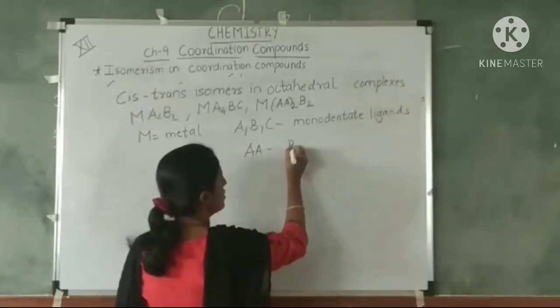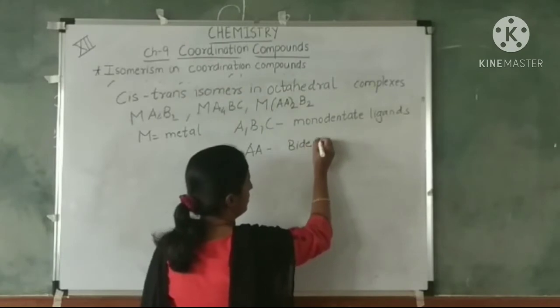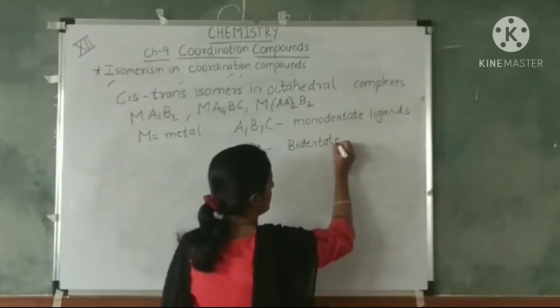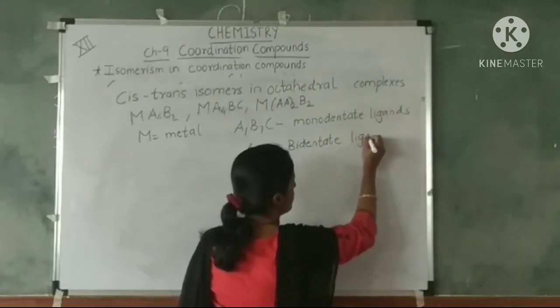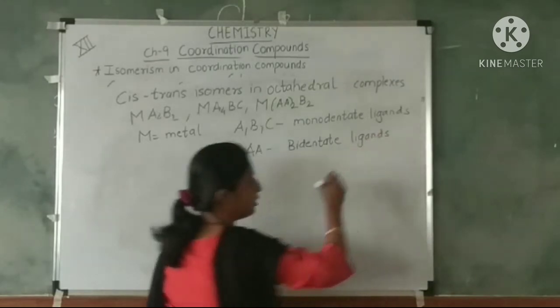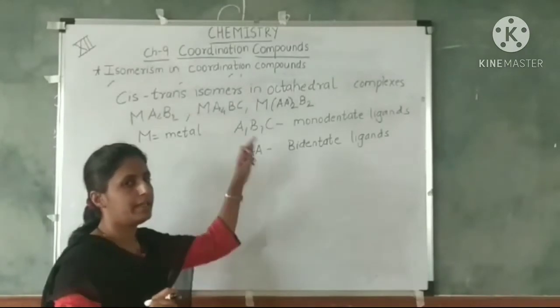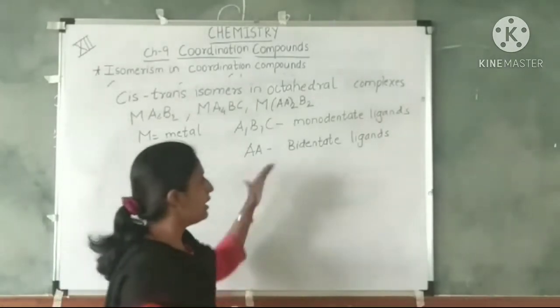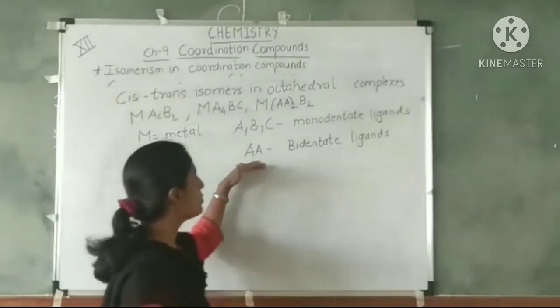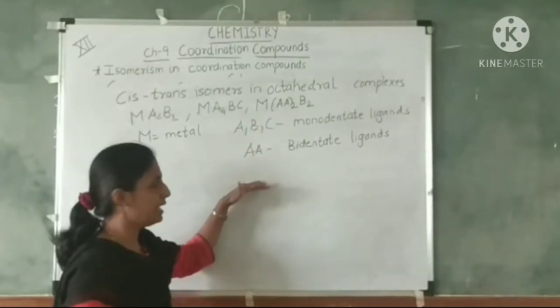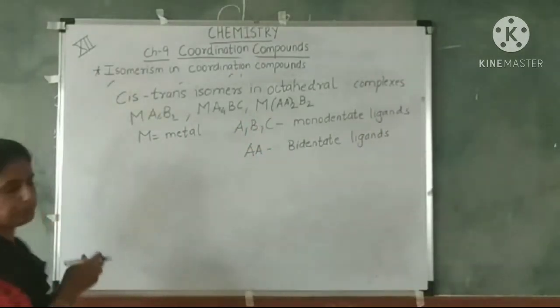And AA, what is this AA? This is a bidentate ligand. We have studied types of ligands. In that we have studied polydentate ligands, and in polydentate ligands we have studied bidentate, tridentate, tetradentate, hexadentate, and so on. So here AA is your bidentate ligand.